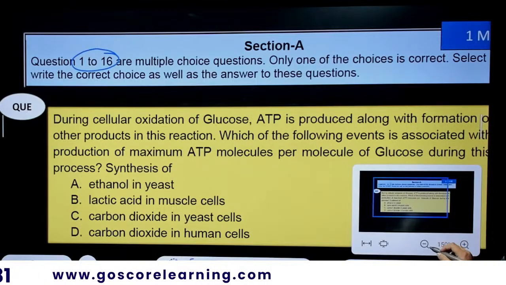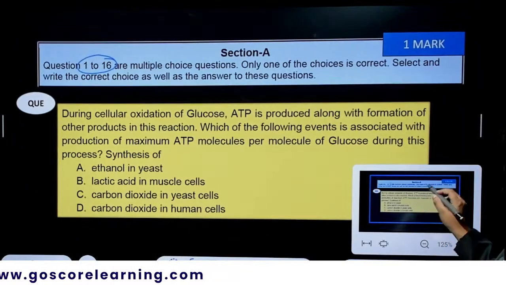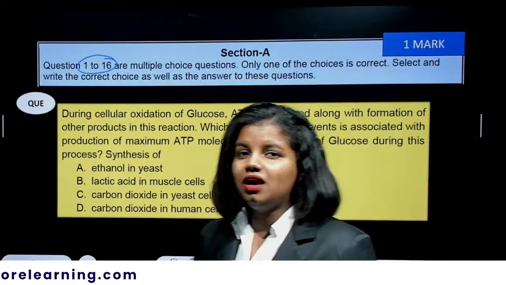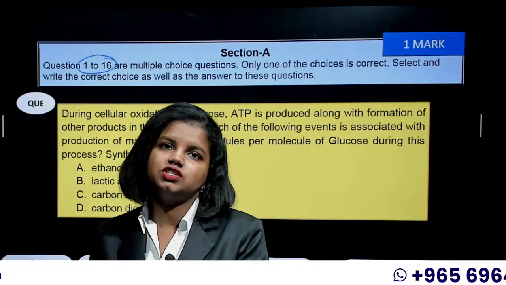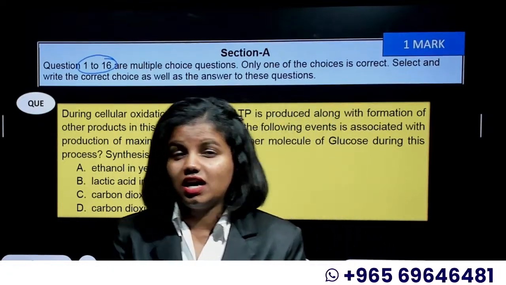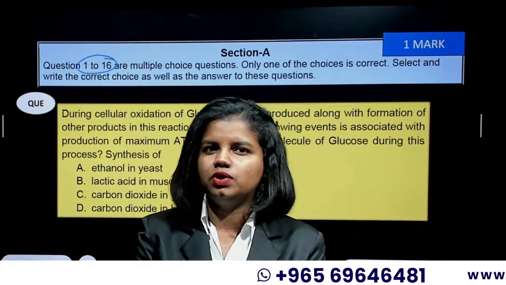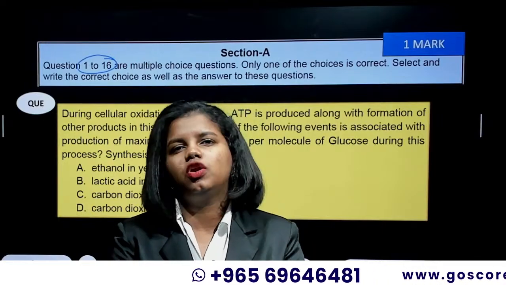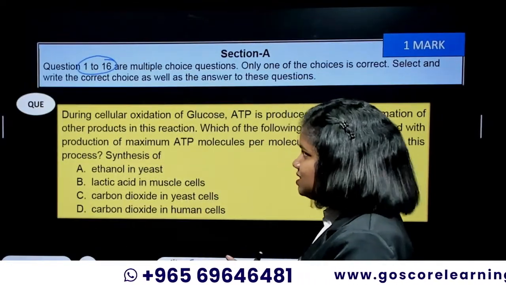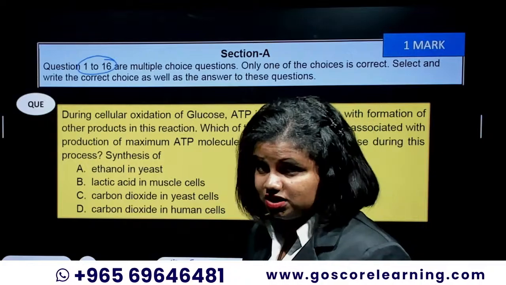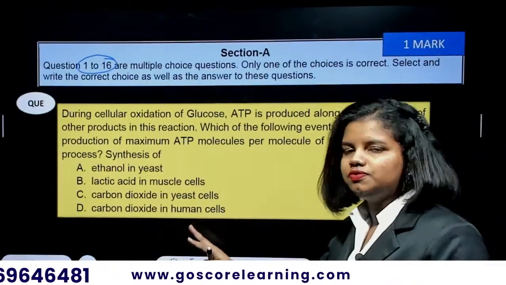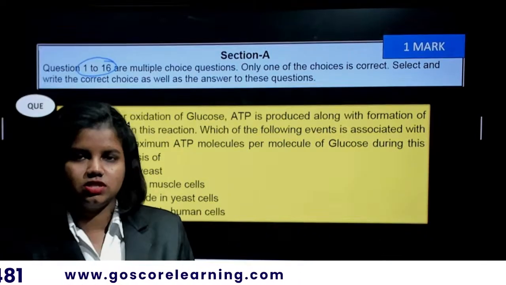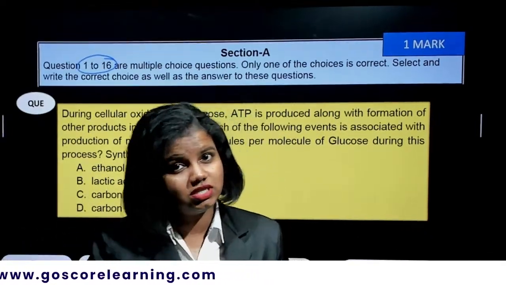Out of these, there would be a part of assertion and reasoning too, where you just have to pick out one option. So assertion and reasoning plus the MCQs come under the first part, that is section A with 1 mark questions. So let's go through the first biology questions given in the 24-25 SQP.